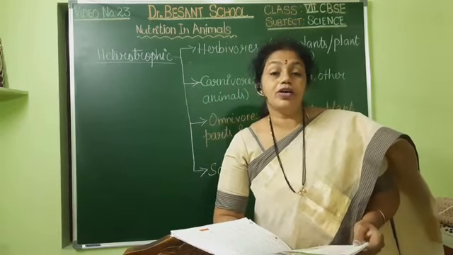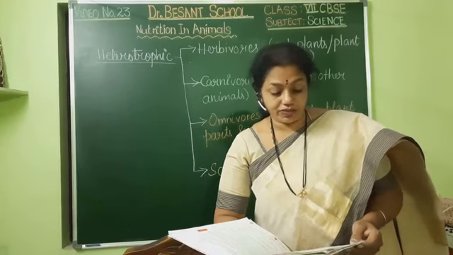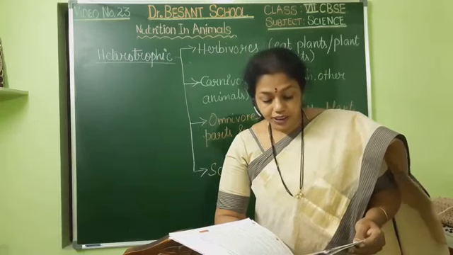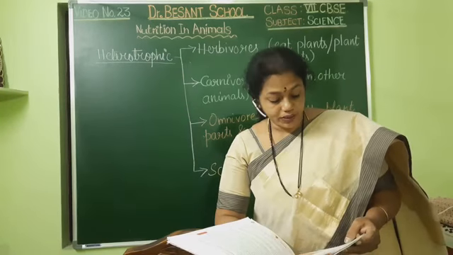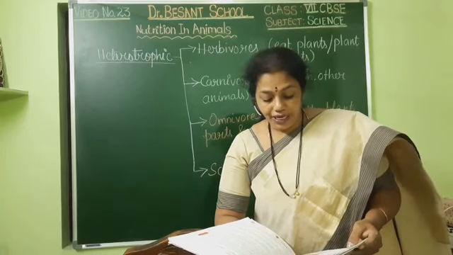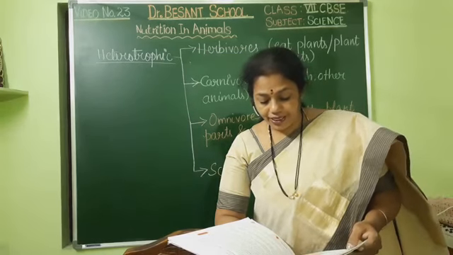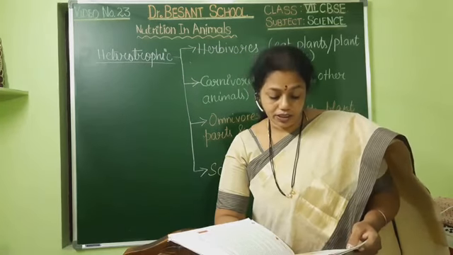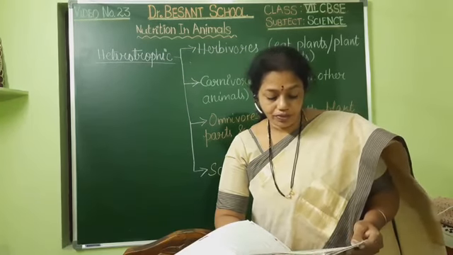If at all you have not brought the books, please go bring your books and sit with the books. Here in stepping stones on page number 14, we have got a table. The animal is given, what it eats, and classification on the basis of animals' eating habits. So we can fill this table.